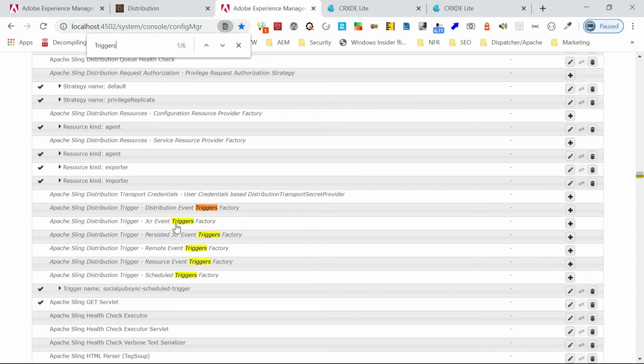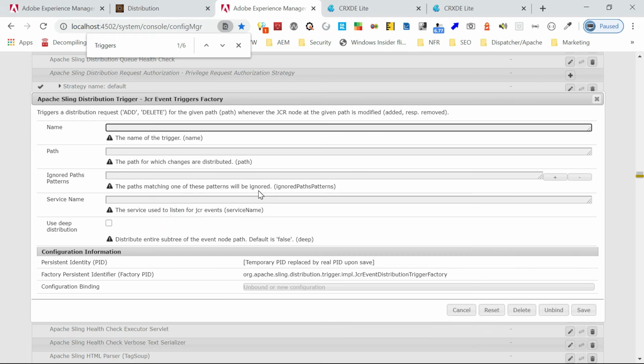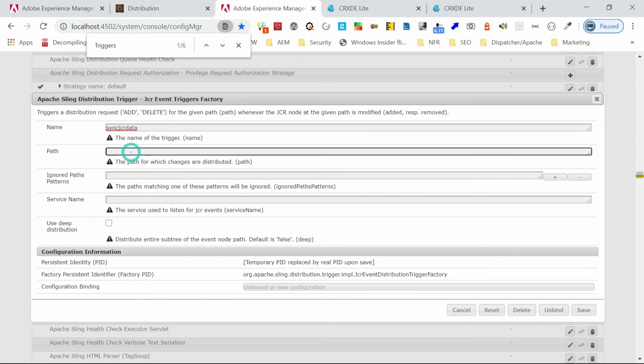First let me go with the JCR event trigger factory. Now I will give a name, maybe sync JCR data, keep this with you. Then I'm going to say the path, which path. So content vRetail. This trigger has a checkbox called use deep distribution. Even though I say content vRetail, under that folder or root node, whatever changes are happening will get synced.